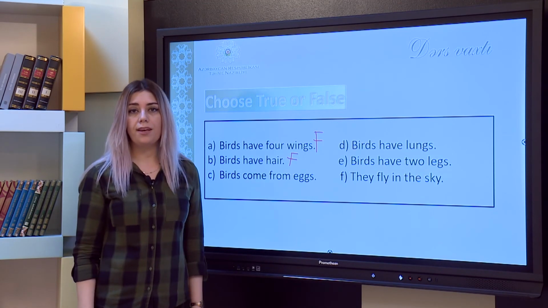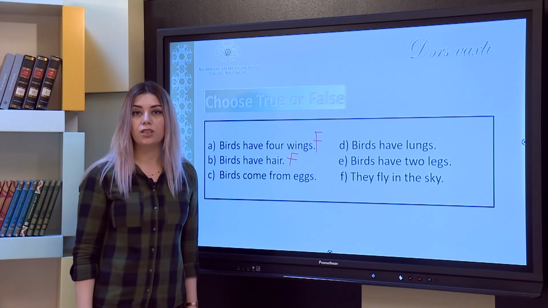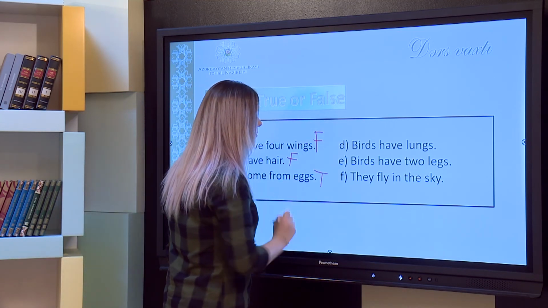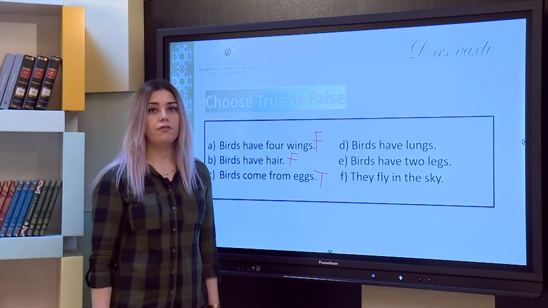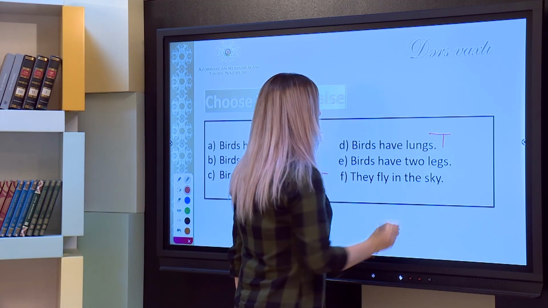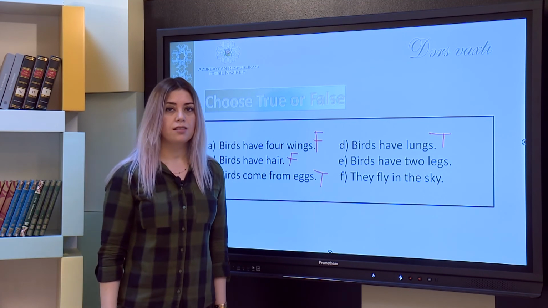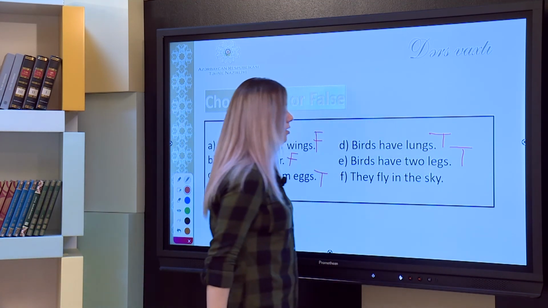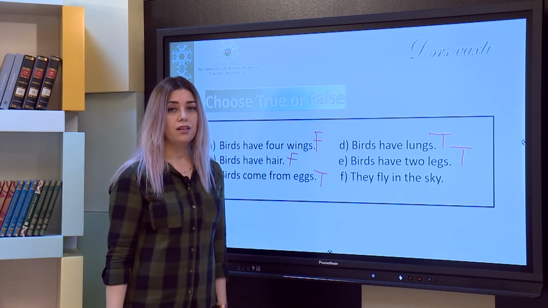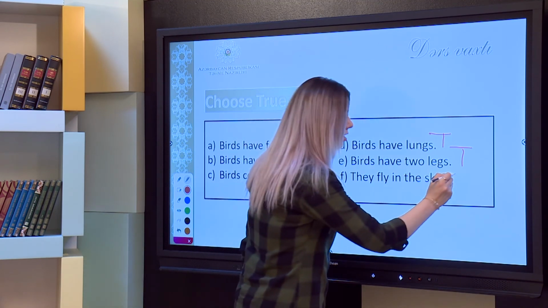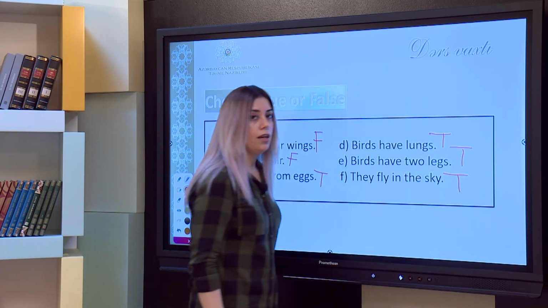Birds come from eggs. Yes, it is true because all the birds lay eggs. True. Birds have lungs. Yes, it's true. Birds have 2 legs. It's also true. They fly in the sky. Right. Majority of the birds fly in the sky. So this is the true answer.